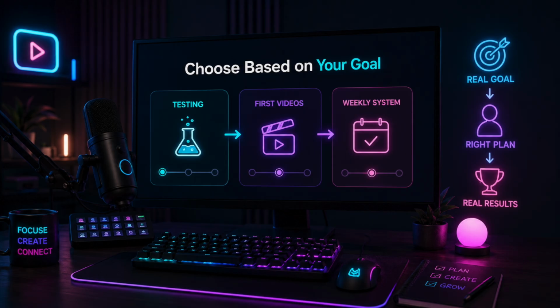So before you pick a plan, think about your real goal. Are you just testing? Are you making your first few videos? Or are you ready to build a weekly content system? That answer will tell you which plan makes the most sense.